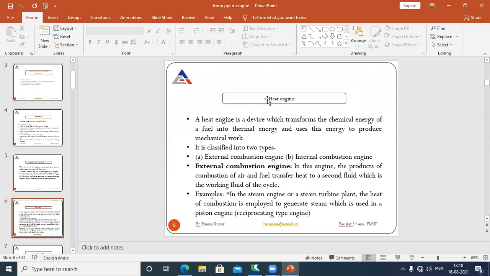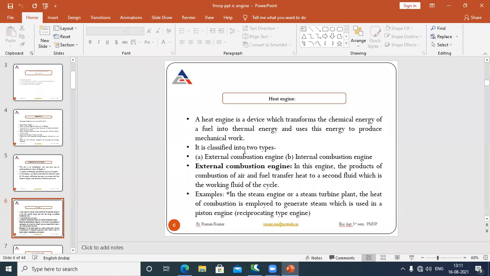The very first part I am going to start here with is the heat engine. First of all, what is a heat engine? A heat engine is a device which transforms the chemical energy of fuel into thermal energy, and that thermal energy is used to produce mechanical work. That is called your heat engine.